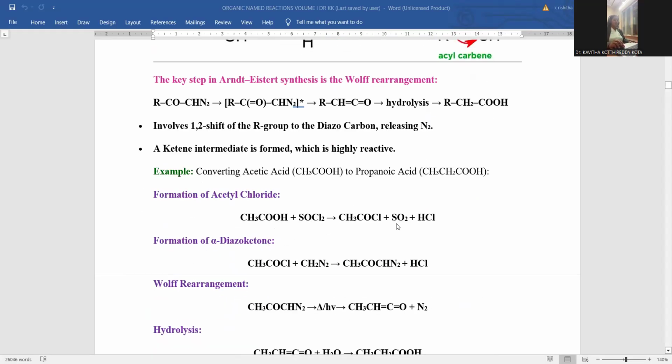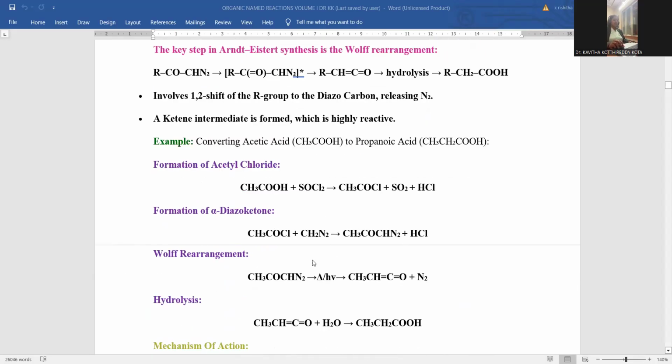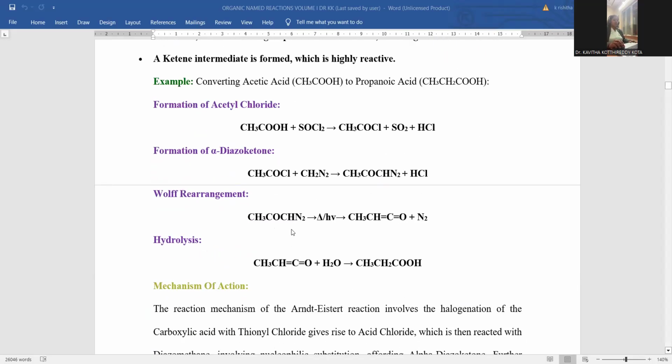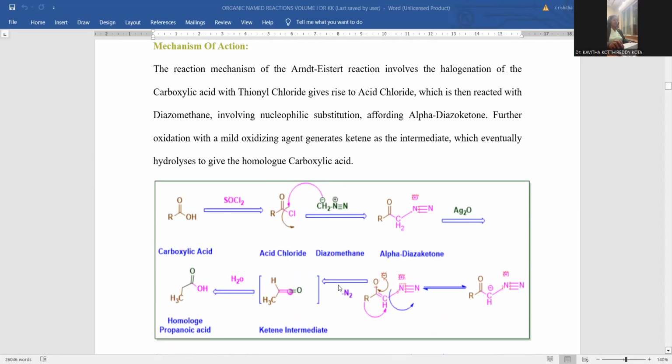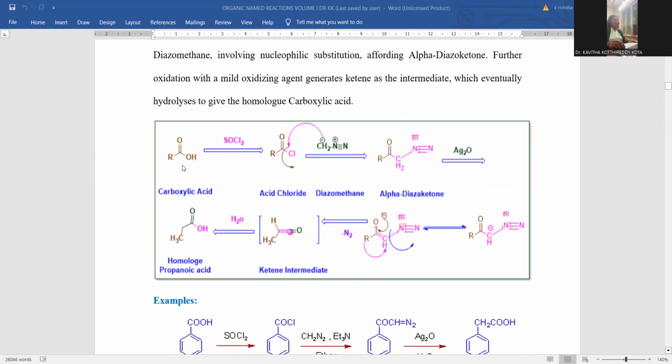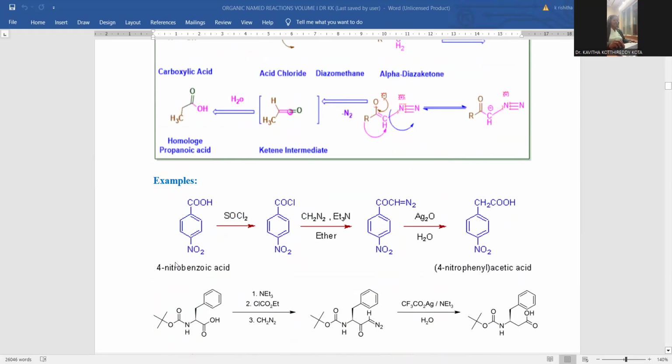Formation of acid chloride is step number 1, and formation of diazoketone is step number 2. Conversion of diazoketone to ketene intermediate is the Wolff rearrangement. This is a key step within the entire process, and subsequent hydrolysis of ketene gives rise to a carboxylic acid. Mechanism of the reaction: as we already know, thionyl chloride is the chlorinating agent and a methylene group is able to bind at the carbonylic carbon atom. Subsequent chloro discharge, and you can notice the new bond over there. Silver oxide is able to oxidize this one, and nitrogen decomposition by Wolff rearrangement and ketene intermediate hydrolysis give the homolog.